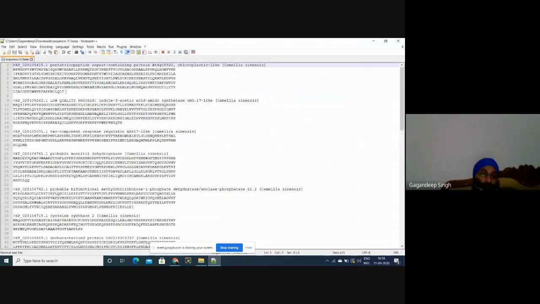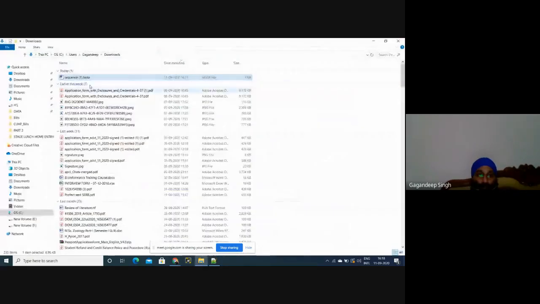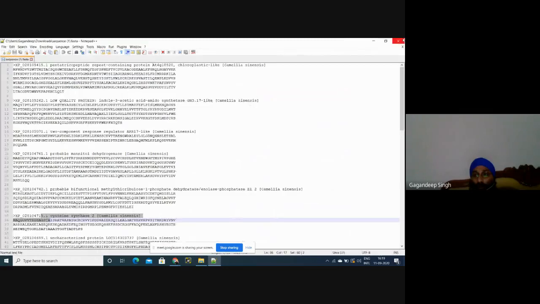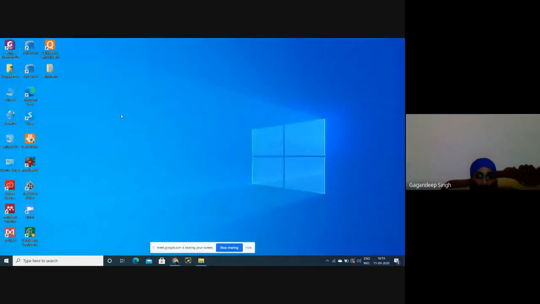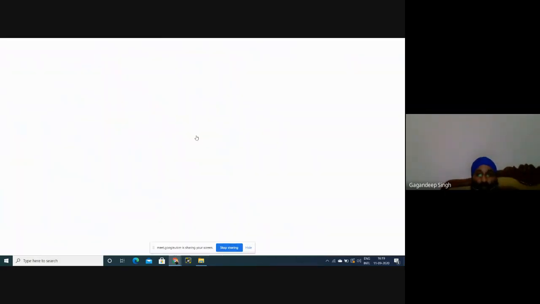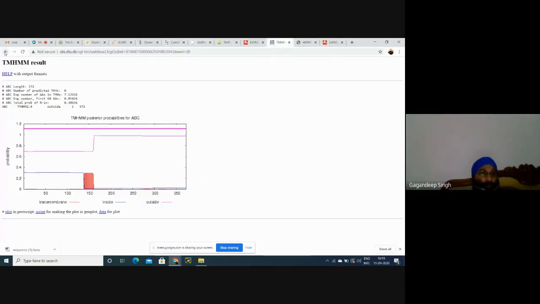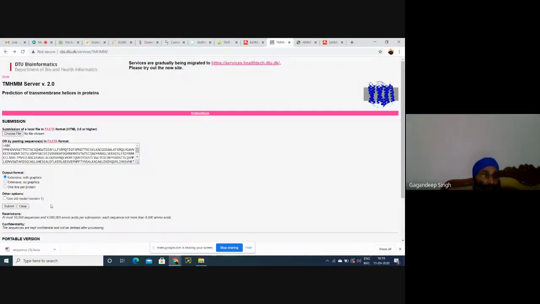Now what will you do? Select one sequence, second sequence, third sequence, then ExPASy ProtParam, fourth sequence, fifth sequence, seventh sequence. That will be very hectic for us, one by one. So what will we do? We'll take this sequence.fasta file that my system created, and go towards TMHMM.